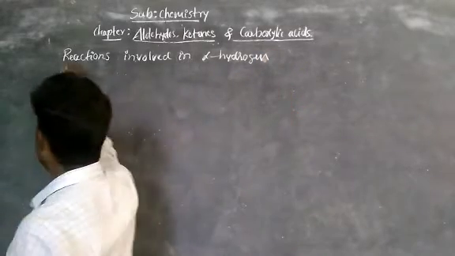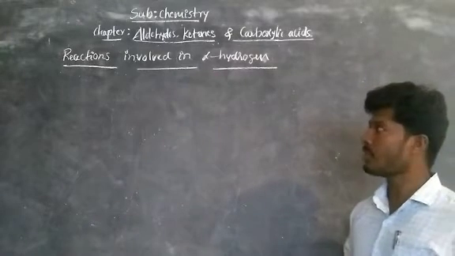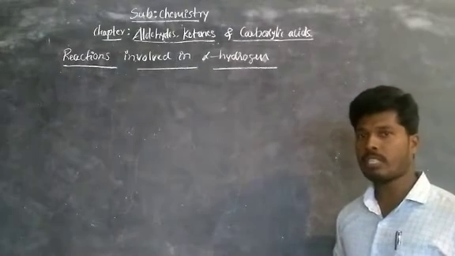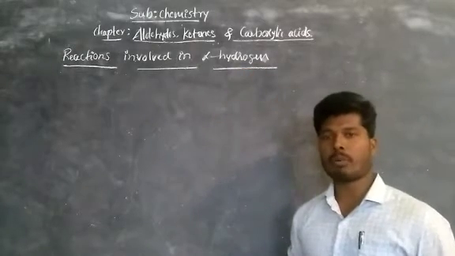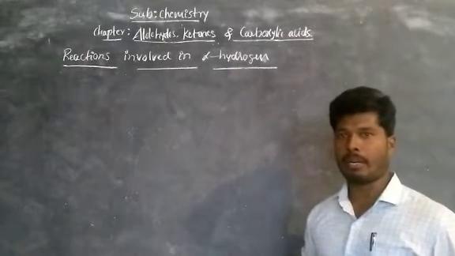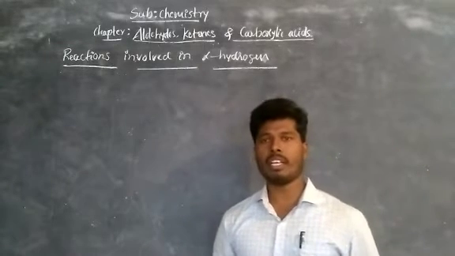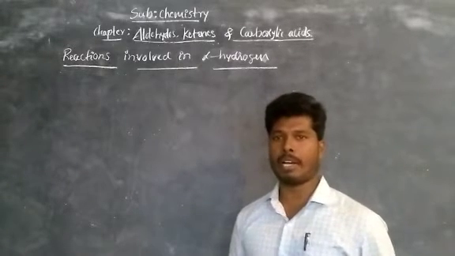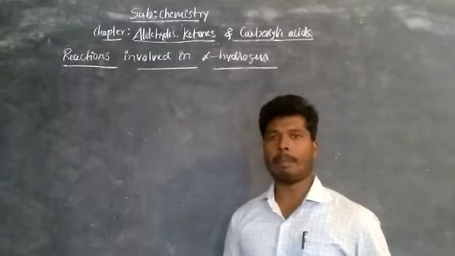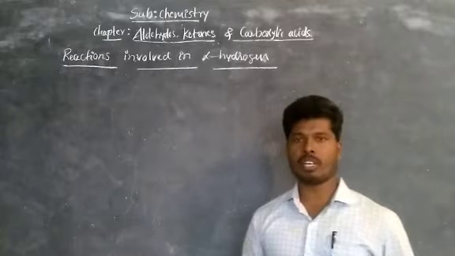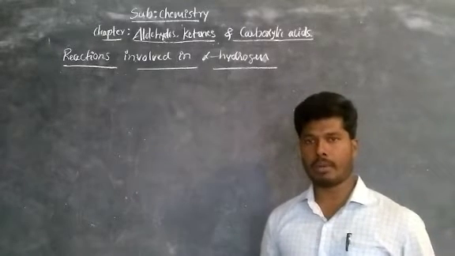So observe here, before knowing reactions of alpha hydrogens, we should know what is meant by alpha hydrogen and what is the character of alpha hydrogens. Aldehydes and ketones containing at least one alpha hydrogen undergo condensation reactions. That alpha hydrogen is acidic in nature due to the presence of the electron withdrawing carbonyl group.